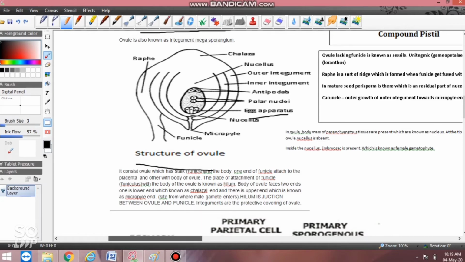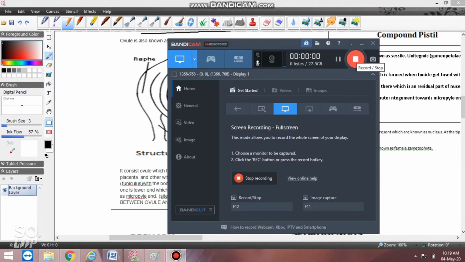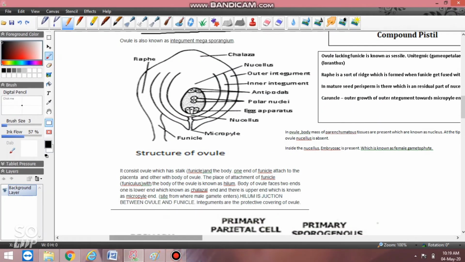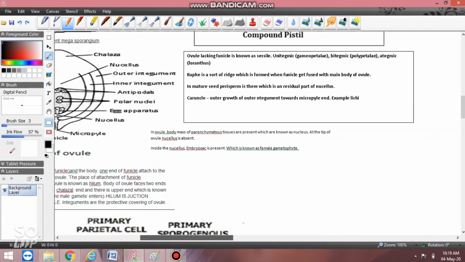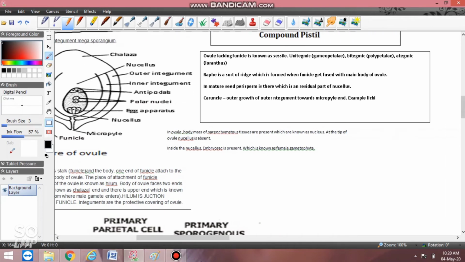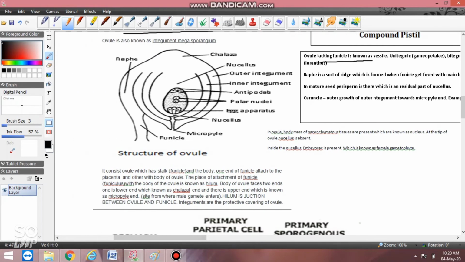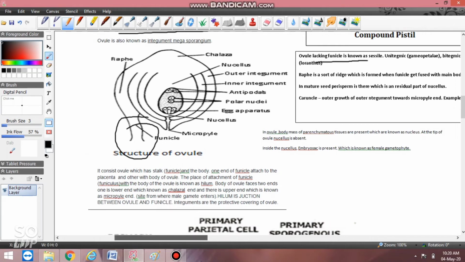Now, an ovule lacking a funicle, meaning the holding portion is not there, is known as sessile, right?